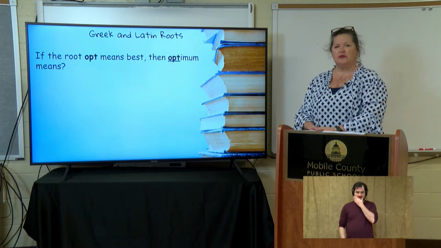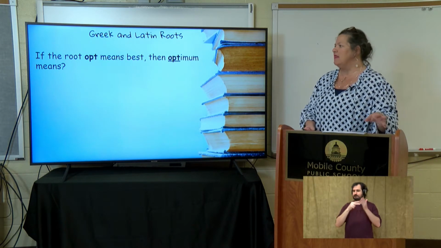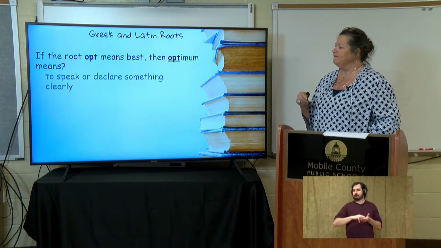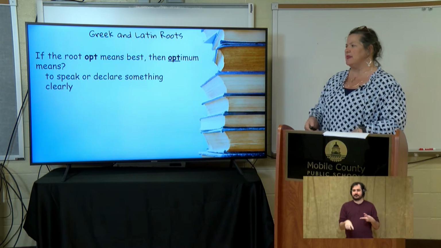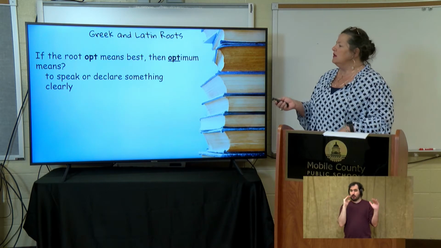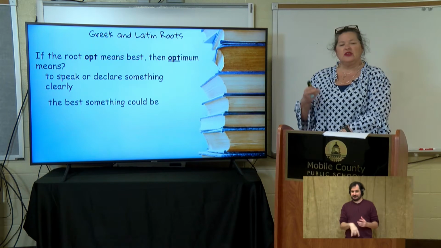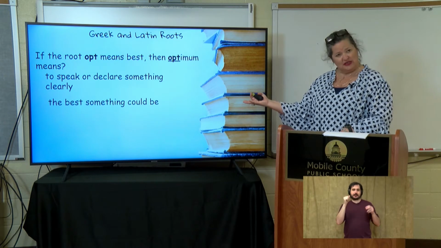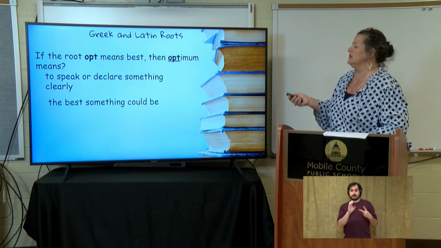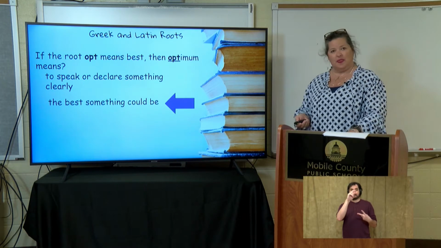If the root opt means best, then optimum must mean to speak or declare something clearly. Well, I hope that's your best when you do that. Or the best something could be. Well, you have best in your answer choice. You have best in your sentences telling you what it means. So, the best something could be.